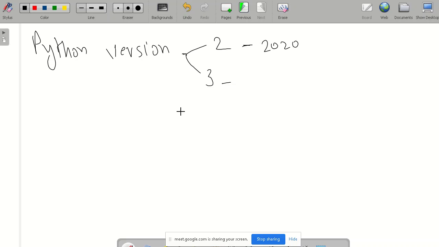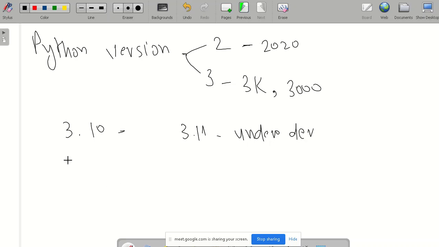Python 3 is the current version, and it has different names, like Python 3K or Python 3000. Currently the current version is Python 3.10, and Python 3.11 is under development. If you are using Windows 7, then it only supports up to Python 3.8.